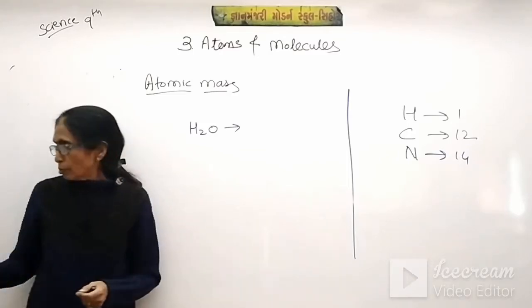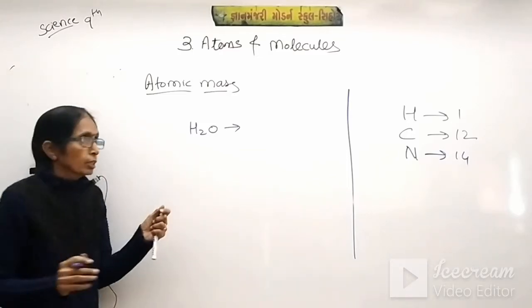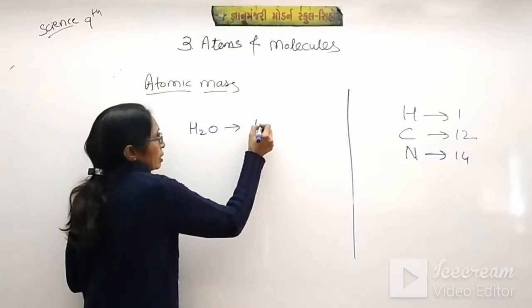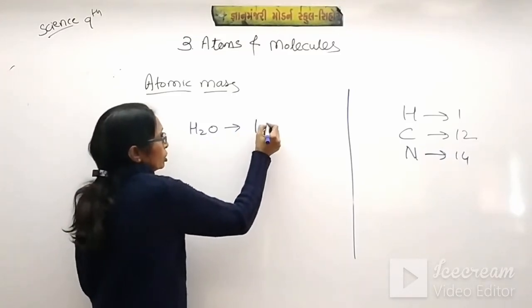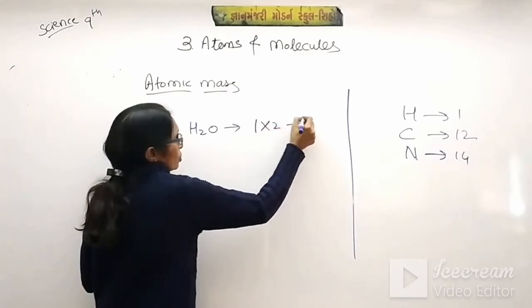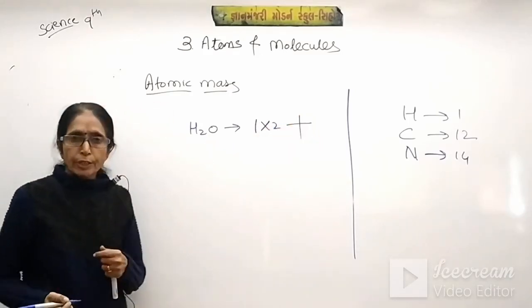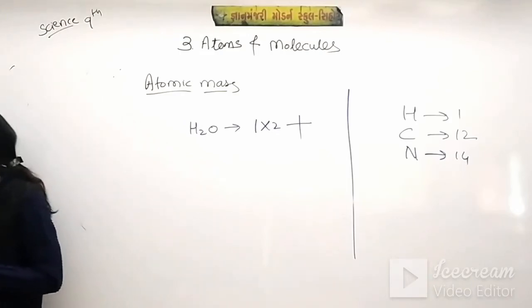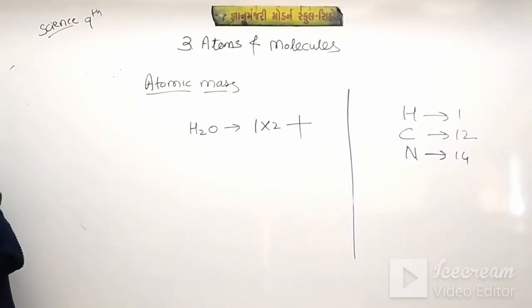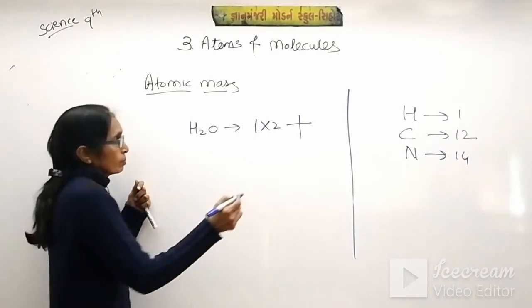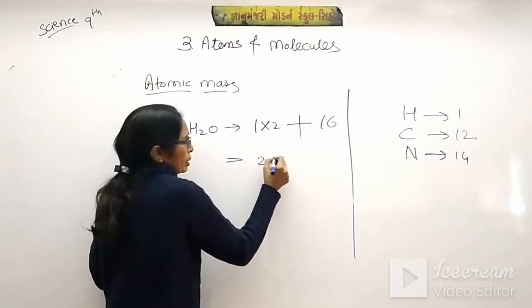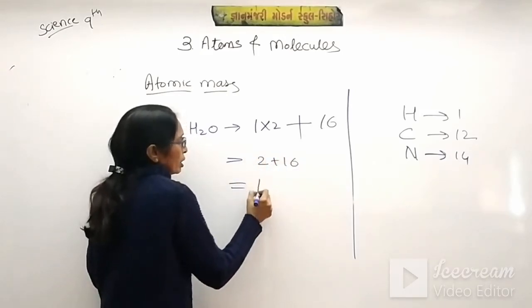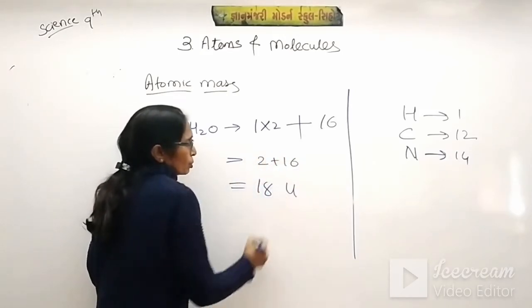We know the atomic mass of hydrogen is 1. But how many hydrogen atoms are there? 2 hydrogen atoms. So 1 into 2, plus the atomic mass unit for oxygen, which is given in the table as 16. So 1 twos are 2, plus 16. So one molecule has 18 U.